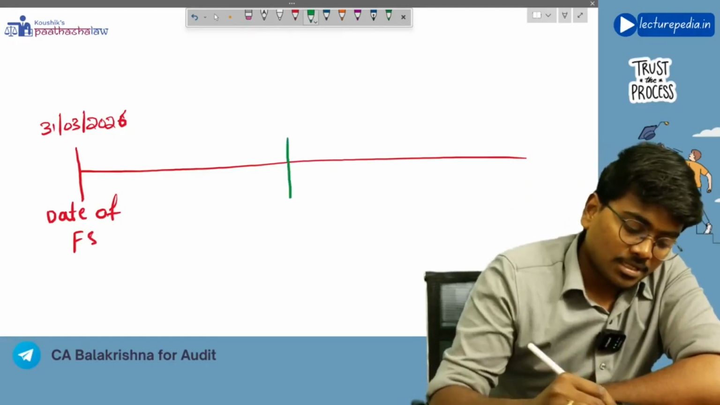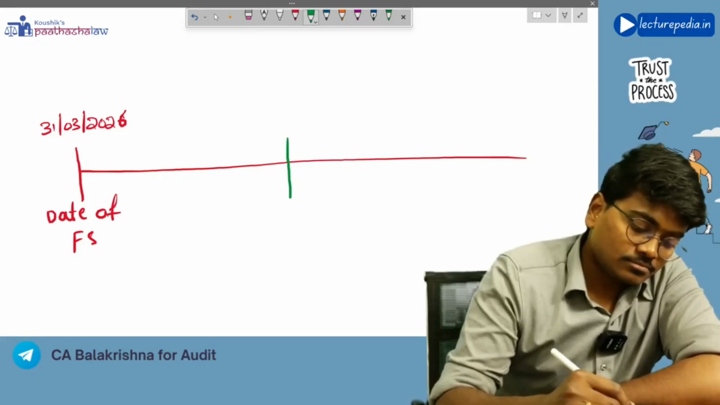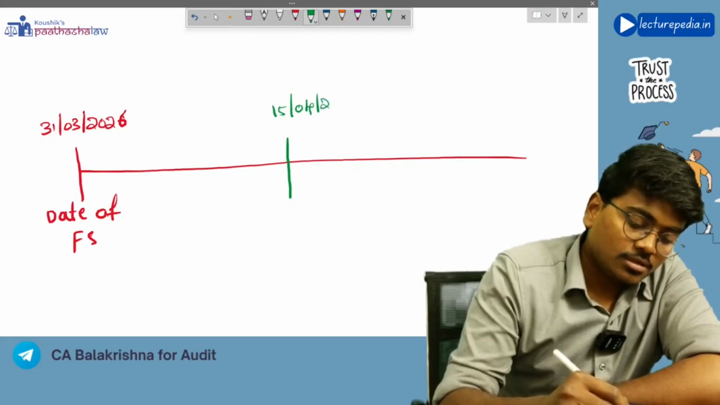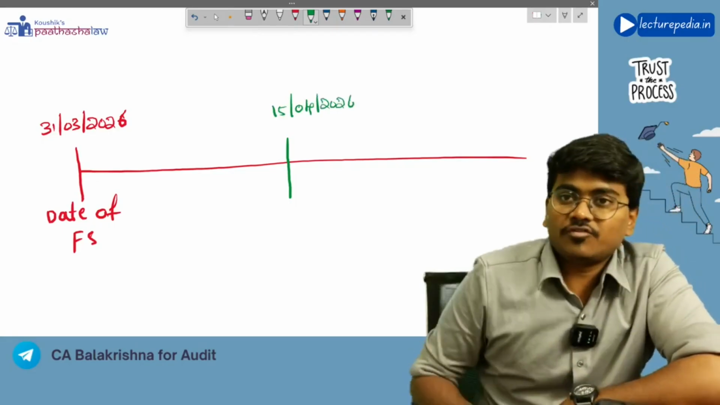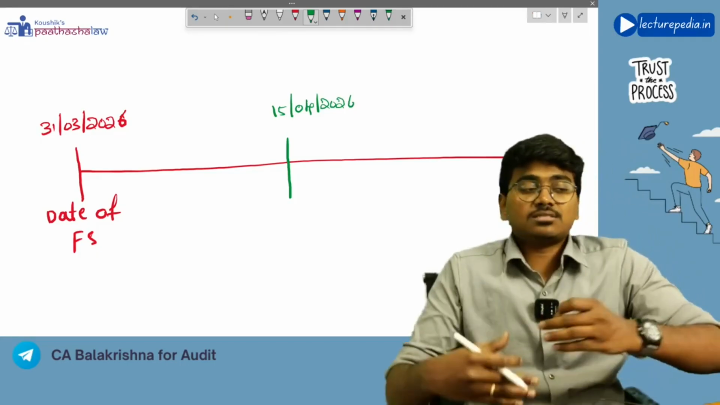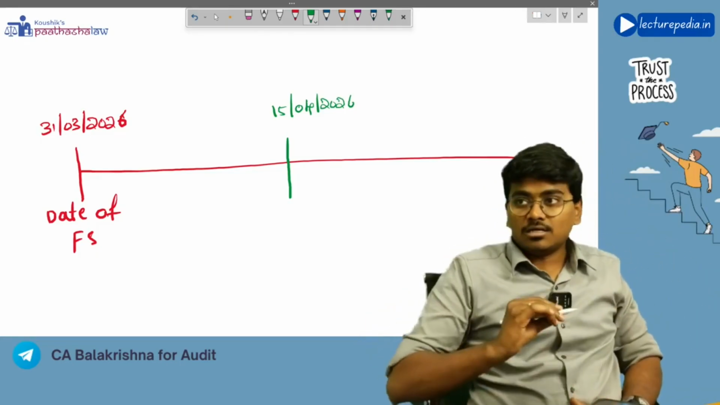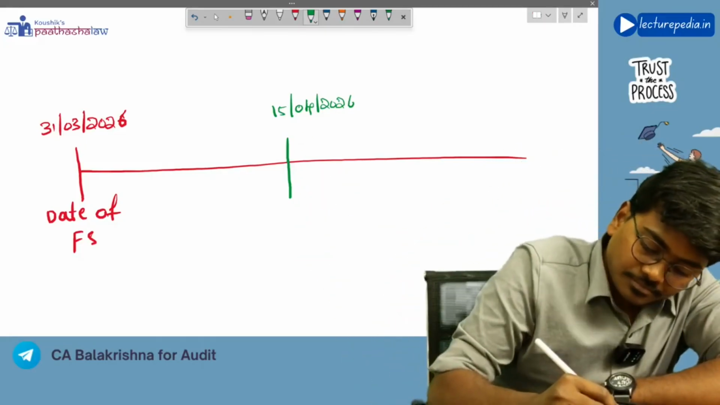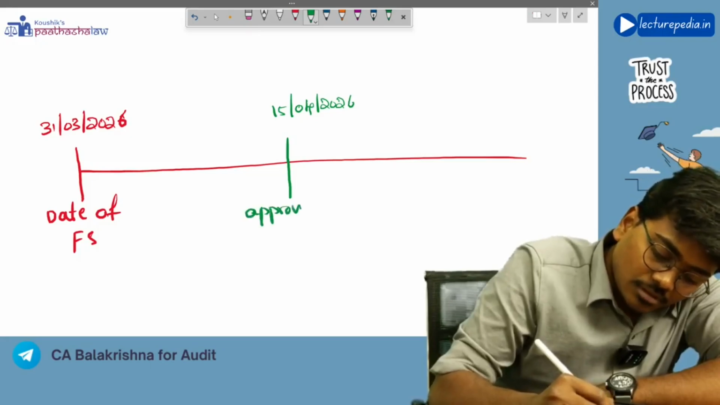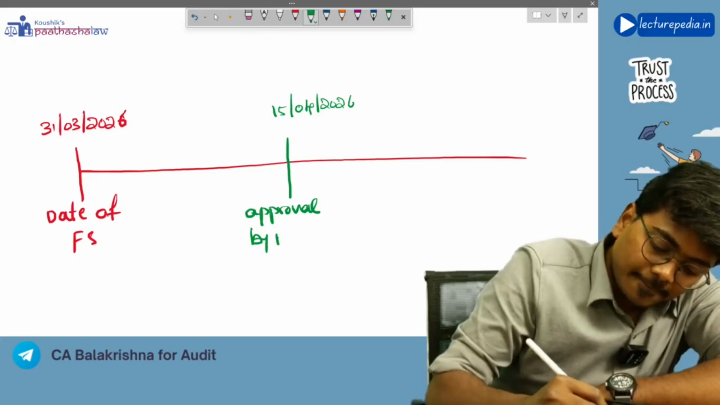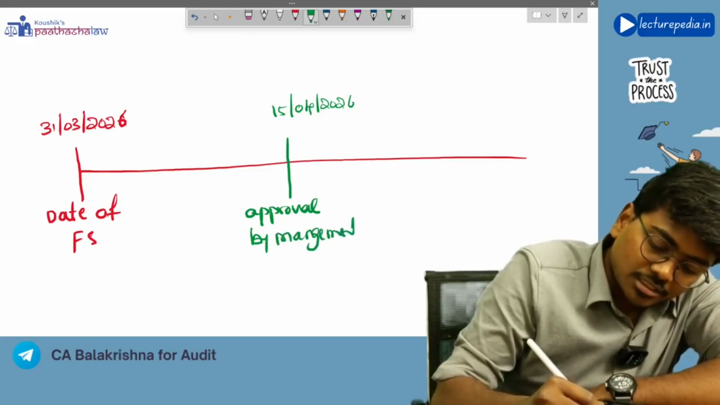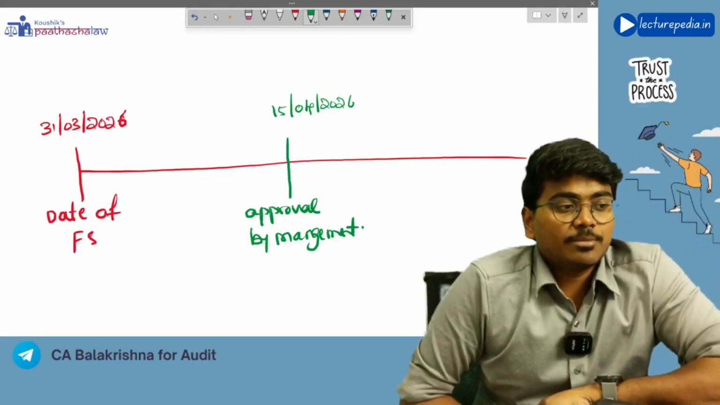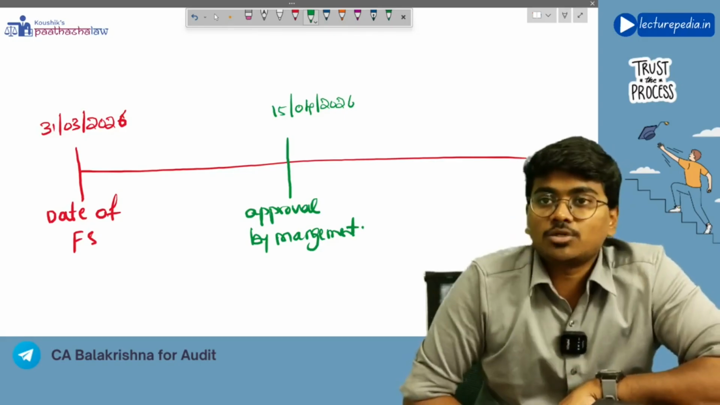on some 15th of April 2026. Okay, as on 15th of April 2026, management has actually prepared the financial statements and approved those financial statements for submitting to the auditor. Okay, so here you can say approval by management for the final version of financial statements. The financial statements have been approved by management on 15th April 2026.